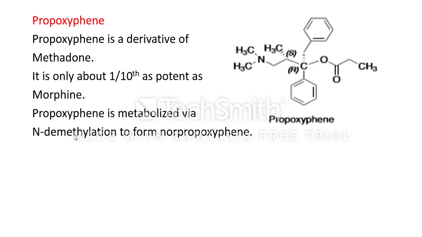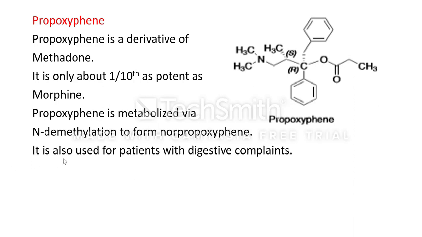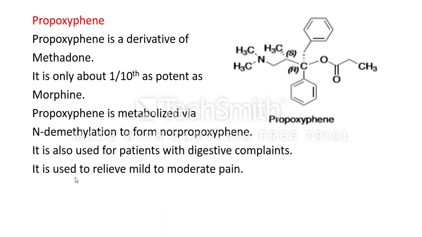Propoxyphene is metabolized via N-demethylation to form norpropoxyphene. It is also used for patients with digestive complaints. It is used to relieve mild to moderate pain, in the treatment of mild to moderate pain.